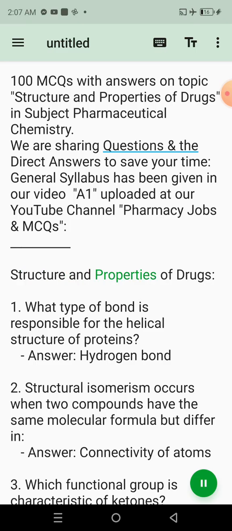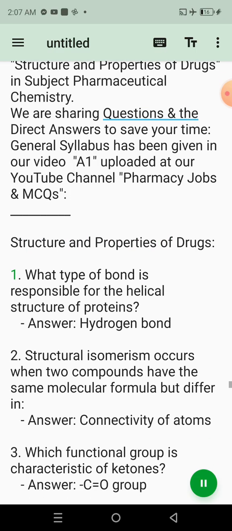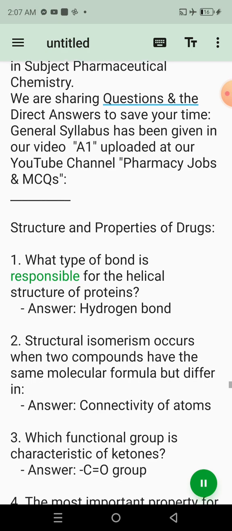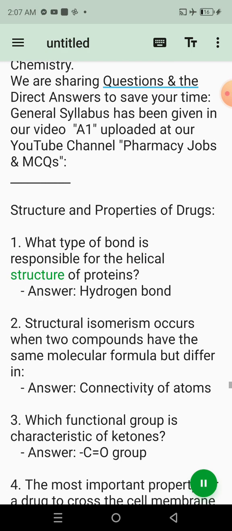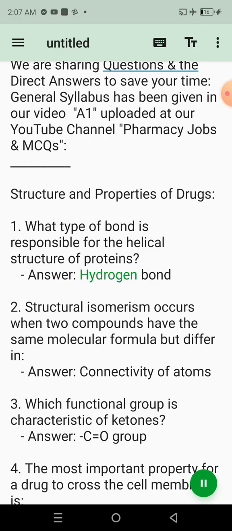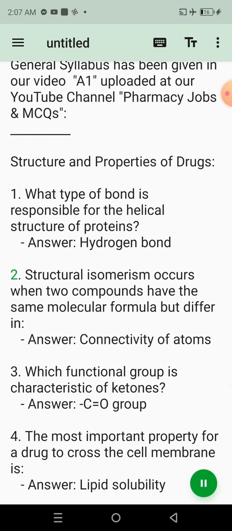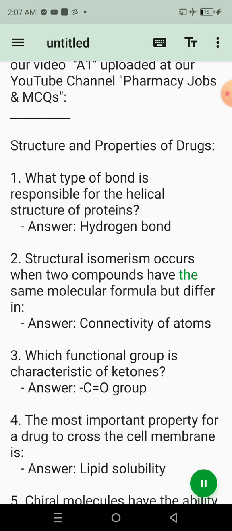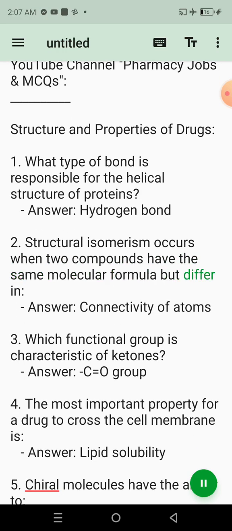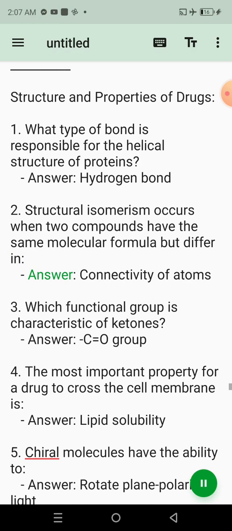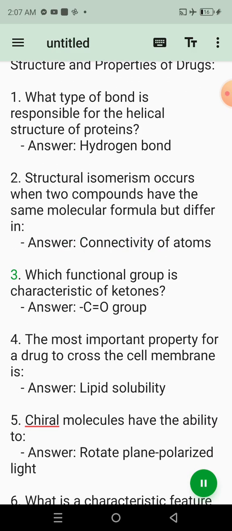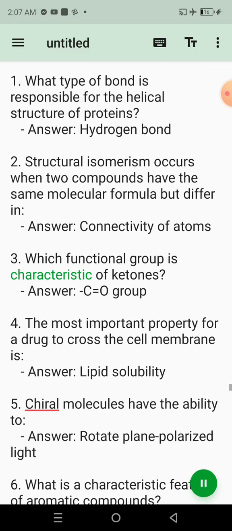Structure and properties of drugs. 1. What type of bond is responsible for the helical structure of proteins? Answer: hydrogen bond. 2. Structural isomerism occurs when two compounds have the same molecular formula but differ in? Answer: connectivity of atoms. 3. Which functional group is characteristic of ketones?